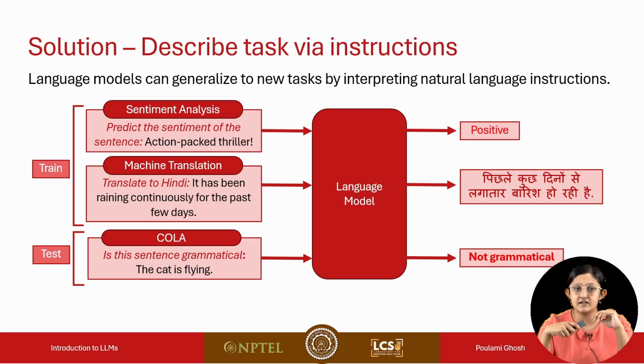Again, for machine translation, I'm explicitly mentioning to the language model: translate the sentence to Hindi. It has been raining continuously for the past few days. So what would be the Hindi translation? पिछले कुछ दिनों से लगातार बारिश हो रही है.